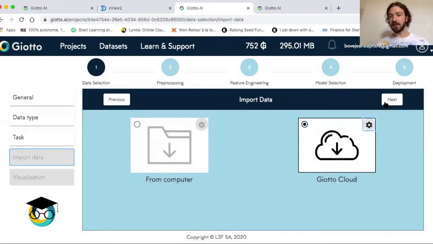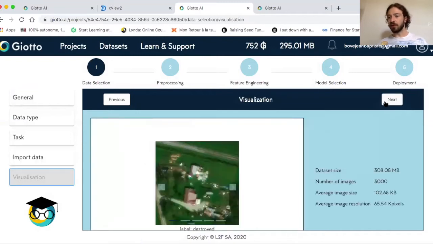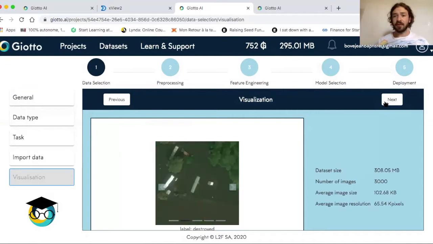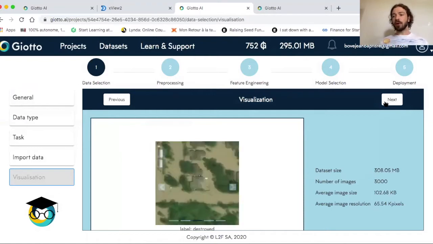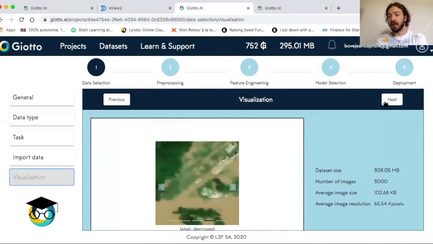It's this one. And here it's important to note that the entire dataset that I downloaded contains 8,000 high resolution images, which is a lot. And I've decided that I will not train the model on all those images because it would take too much time. And I need to be fast. Remember, I'm in an emergency situation. I need to make compromises.